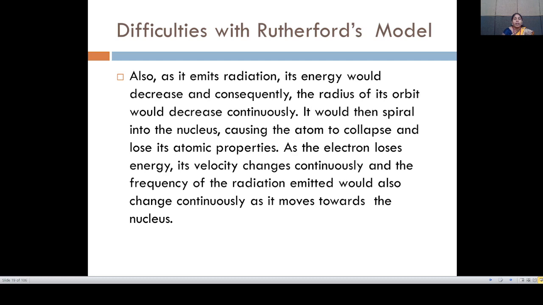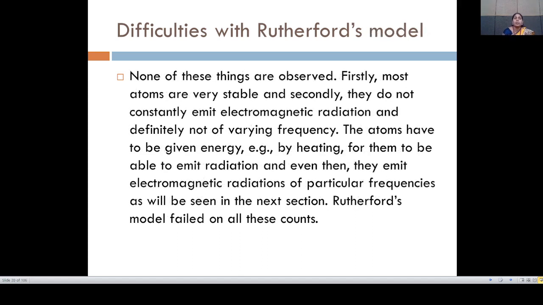When the electron loses its energy, its velocity changes continuously, and the frequency of the radiation emitted would also change continuously as it moves towards the nucleus. None of these things are observed. Firstly, most of the atoms are very stable. And secondly, they do not constantly emit electromagnetic radiation.